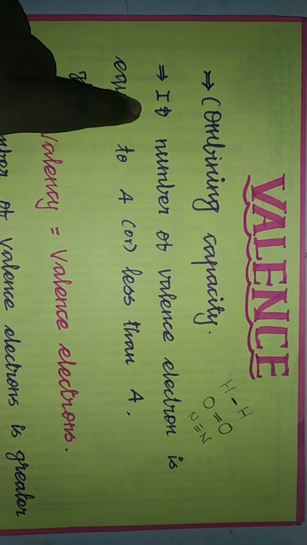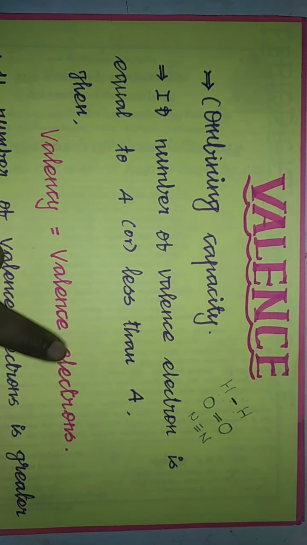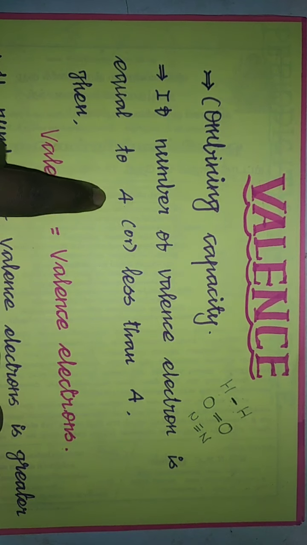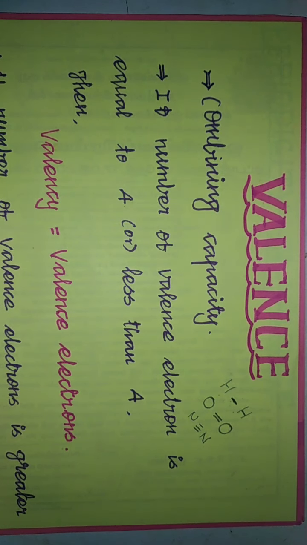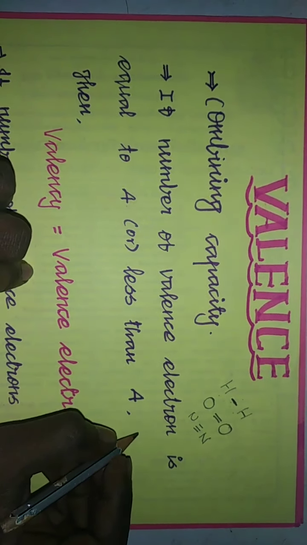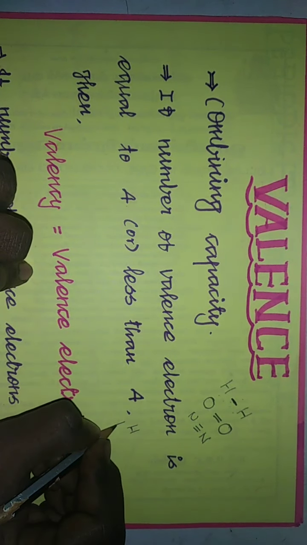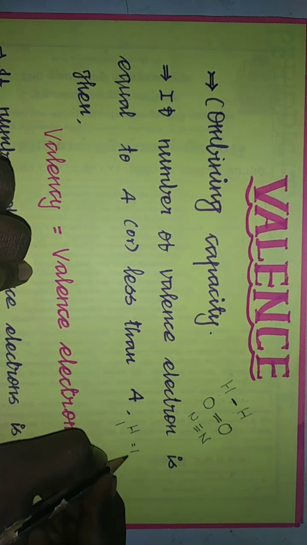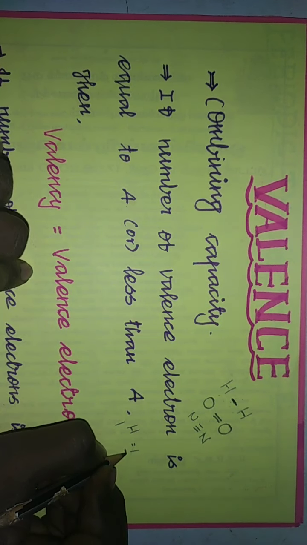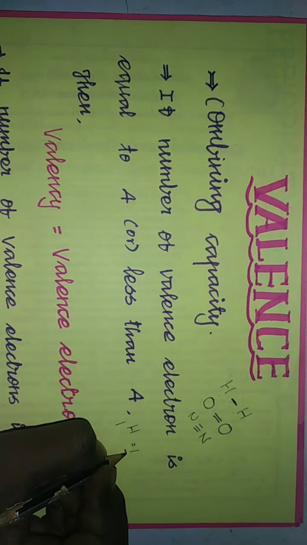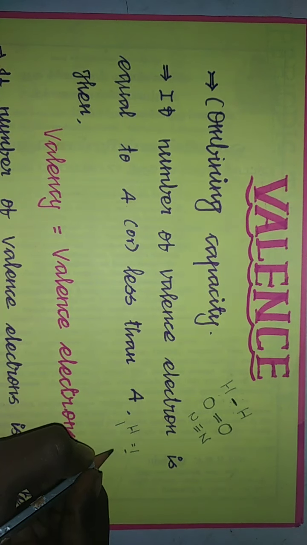There are 2 cases we are going to discuss. The first case is if the number of valence electrons is equal to 4 or less than 4. இப்போ ஒரு எலிமெண்ட்ல அதனுடைய வேலன்ஸ் எலக்ட்ரான் 4 அல்லது அதுக்கு கம்மியா இருந்துச்சு அப்படின்னா valency will be equal to valence electrons. Take hydrogen: hydrogen's atomic number is 1, so here only 1 electron is there. It is less than 4. So hydrogen's valency is 1. அதே மாதிரி ஹீலியம் வந்து 0 வேலன்ஸ்.